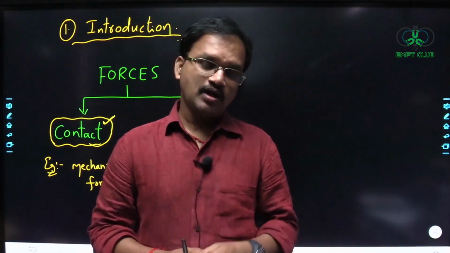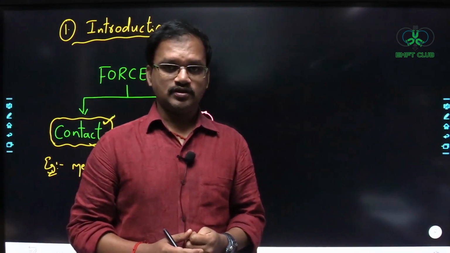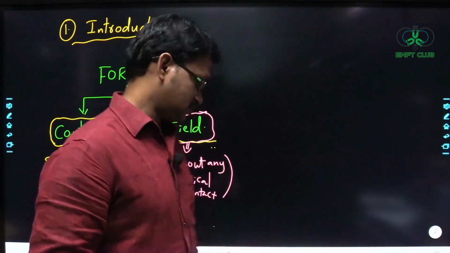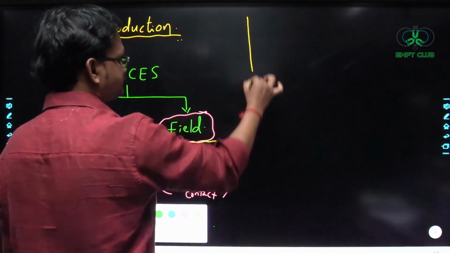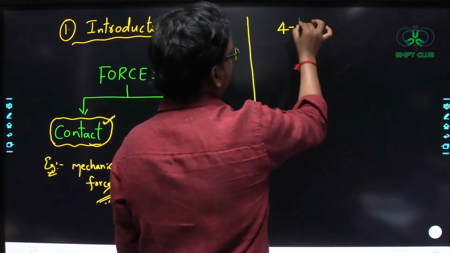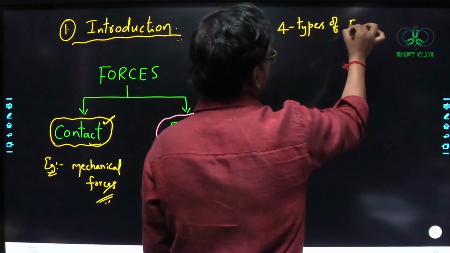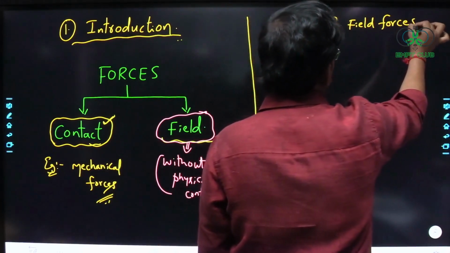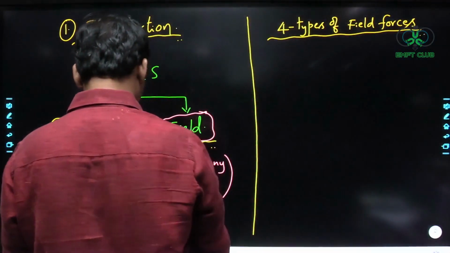Up till now in nature we have discovered four types of field forces. What are those four field forces?